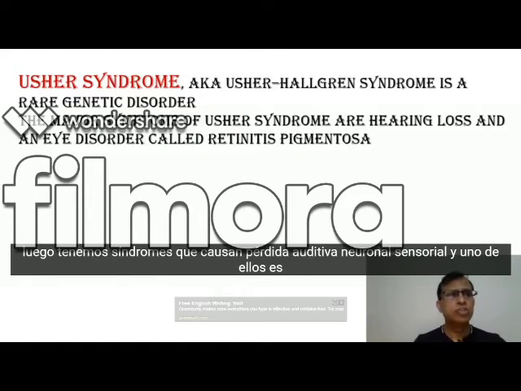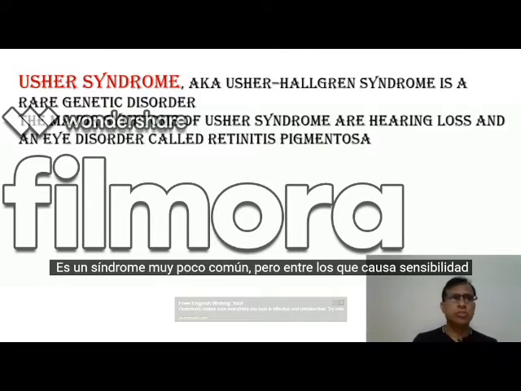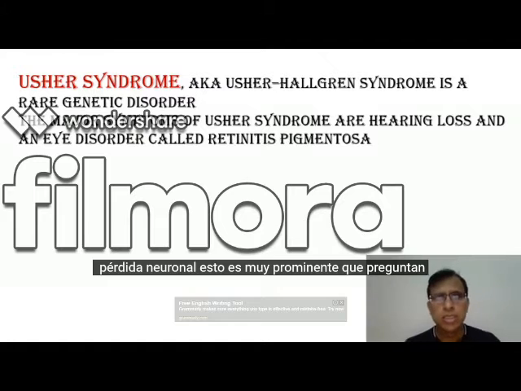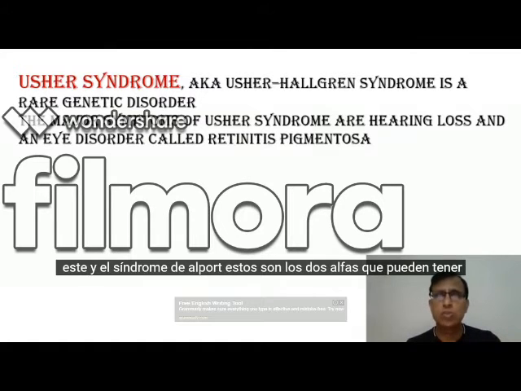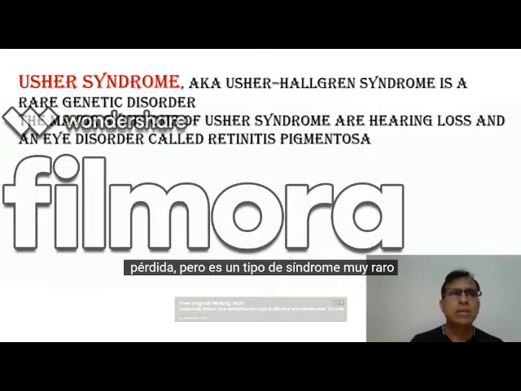Then we have syndromes causing sensorineural hearing loss, and one of them is Usher syndrome, also called Usher-Hallgren syndrome. It's a very uncommon syndrome, but among the syndromes that cause sensorineural hearing loss, this is very prominent, and they ask this one and Alport syndrome. These are the two. Alport can have both conductive as well as sensorineural, but this is purely sensorineural hearing loss. But it is a very rare kind of syndrome.